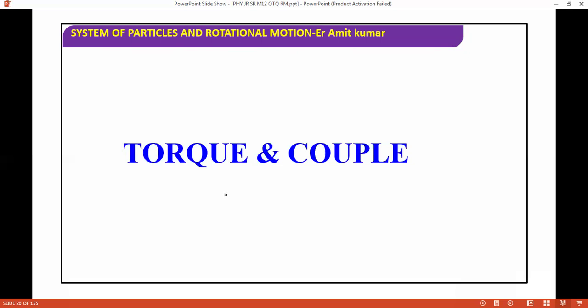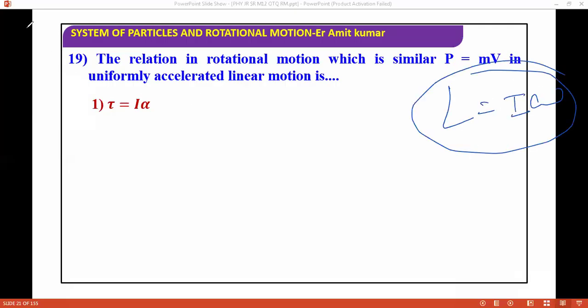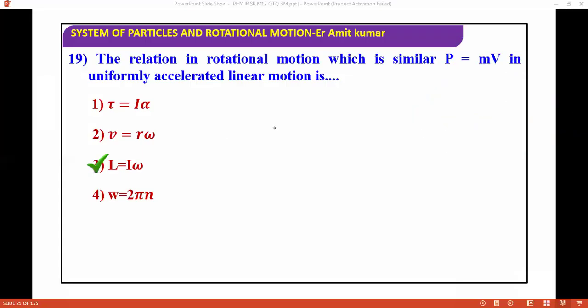Next question, based on torque and couple. Which relation in rotational motion is similar to P equals m v in linear motion? In place of P, it will become L. In place of m, it will become I. In place of v, it will become omega. So L equals I omega. See the options to find the correct answer: L equals I omega. It's an easy question.